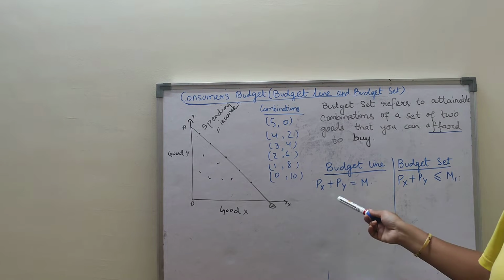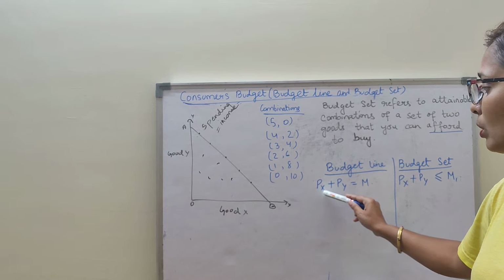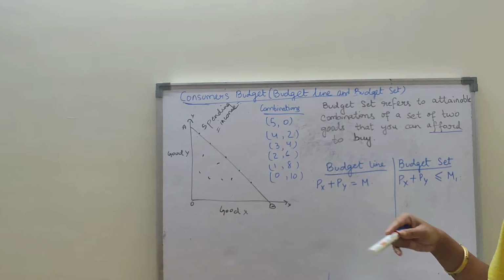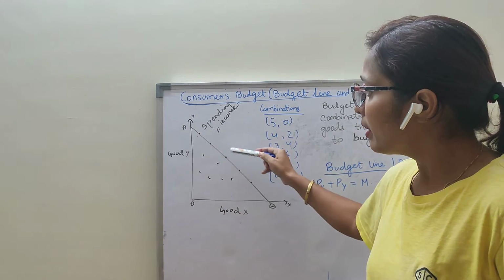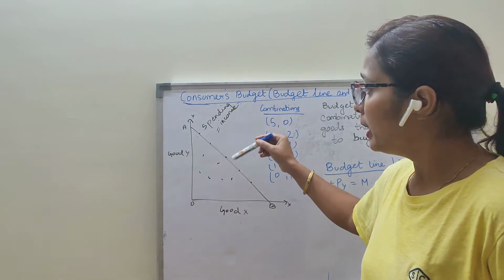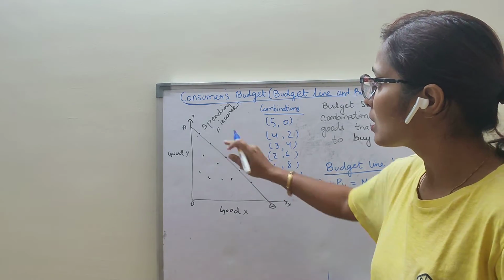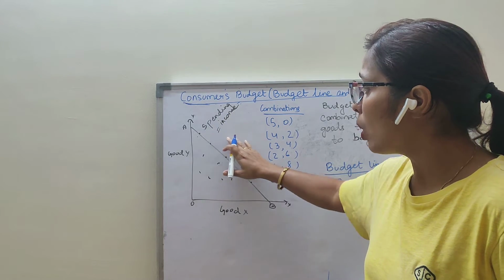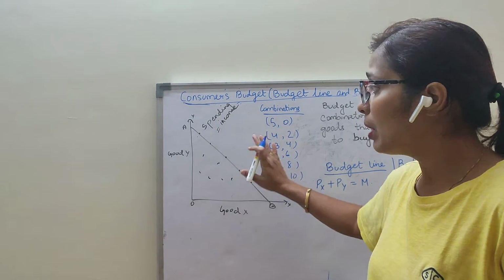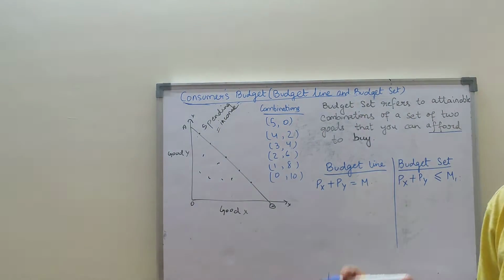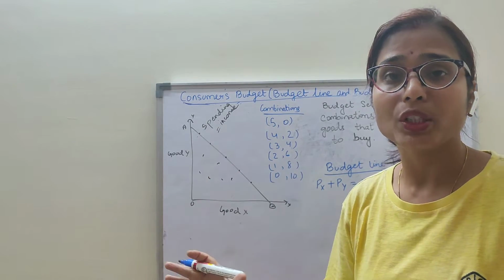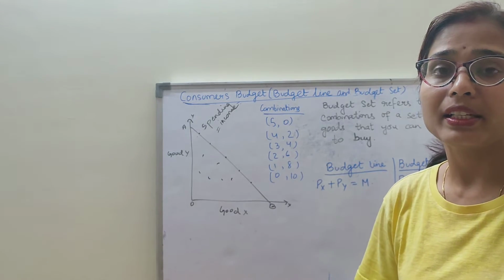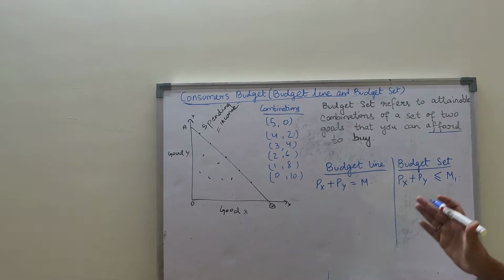Now the difference between the budget line and the budget set. The budget line equation says that spending on good X plus spending on good Y must be equal to income. That means all points show that spending must be equal to income. Whatever a consumer is spending, it must be equal to his income. It cannot be more or less than his income.